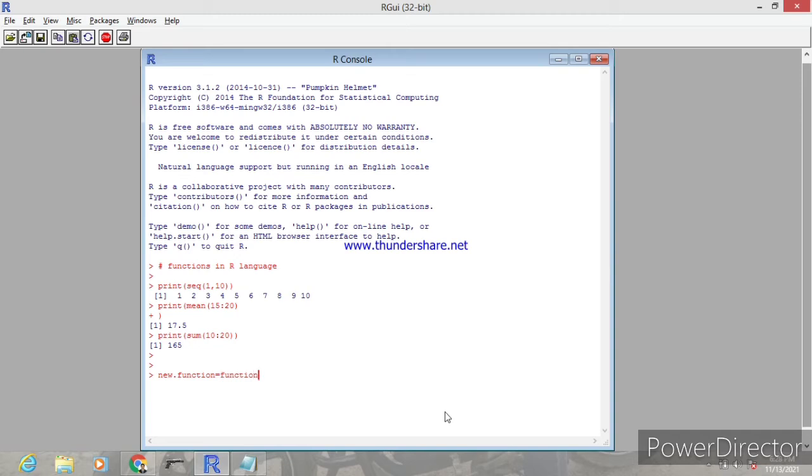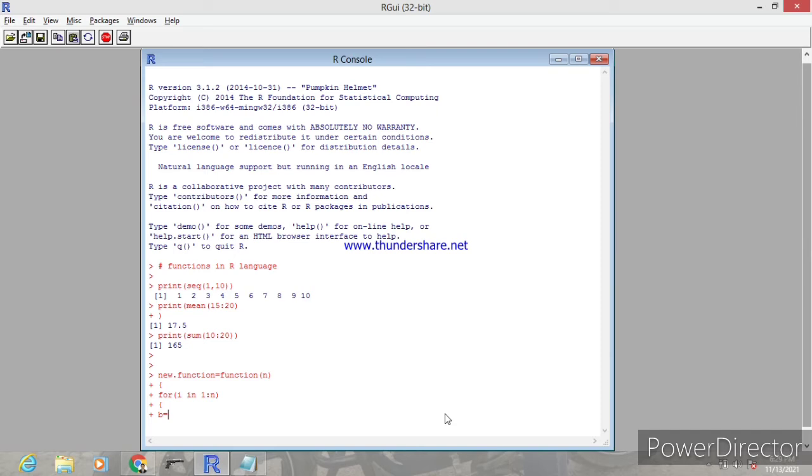The code is new dot function is equals to function open brace n, that is n number of elements, and flower brace open. Put the for loop: for open brace I in 1 is to n, that means the I value must be between 1 to n.